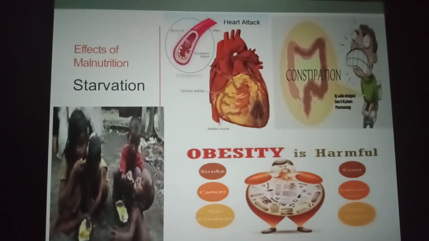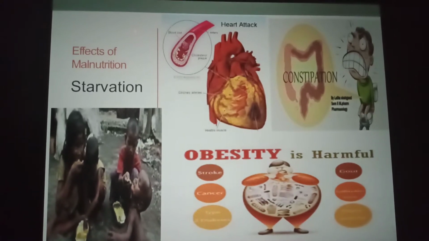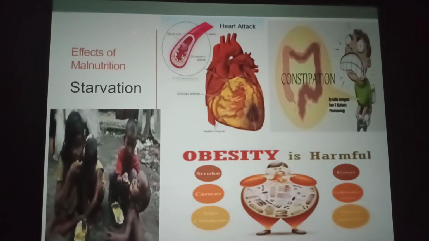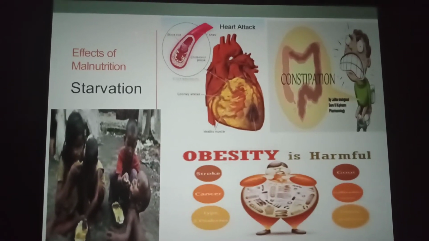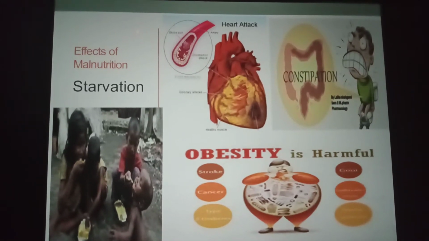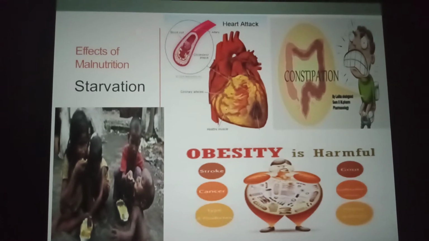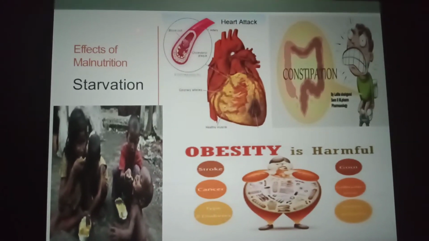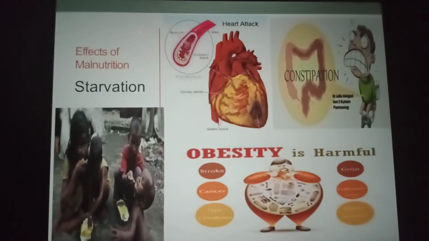An extended period of malnutrition can lead to problems like starvation, heart diseases, constipation and obesity. Starvation is a severe reduction in nutrients and in energy intake and is the most horrible effect of malnutrition. In humans, prolonged starvation causes permanent organ damage and eventually results in death.